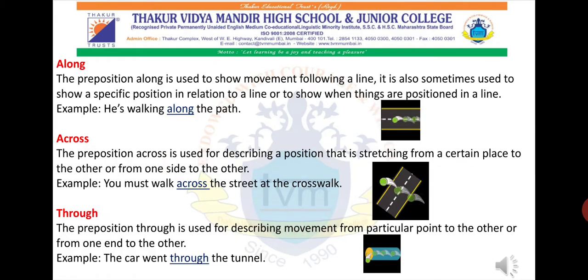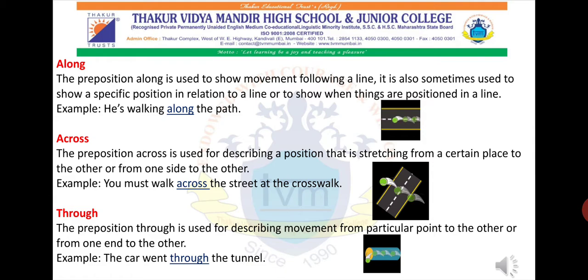The last three prepositions indicating direction, that is along. The preposition along is used to show movement following a line. It is also used to show a specific position in relation to a line, or to show when things are positioned in a line.